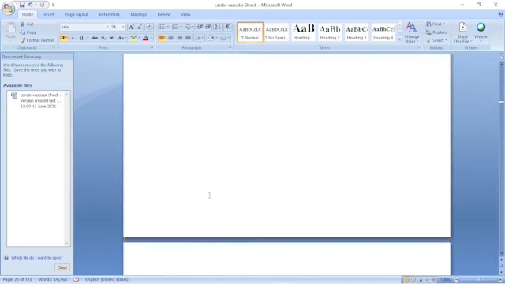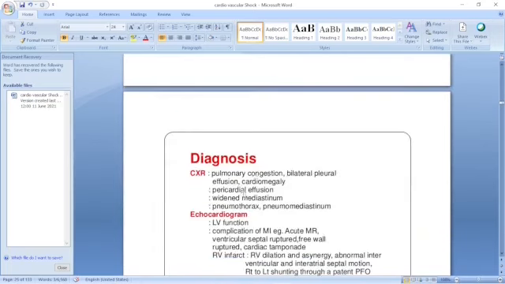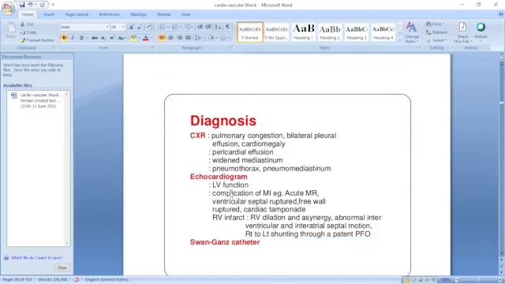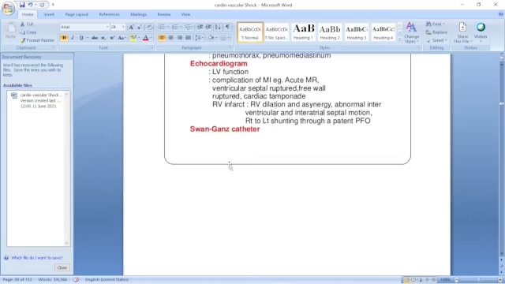If this is required, this is ECG, etc. you have done. Then you can do the other, echocardiography, mainly because it is not harmful and you can see very accurately, by modern methods, inside the heart. So you can exactly show how much the function is, cardiac output, how the blood is going, how the left ventricle is contracting, its diameter. Everything you can measure, you can see the walls. Any regurgitation is there. A ruptured free wall, ventricular septal rupture, free wall rupture, cardiac tamponade, right ventricular infarct, dilatation, abnormal interventricular septal motion, that you can all really see inside.